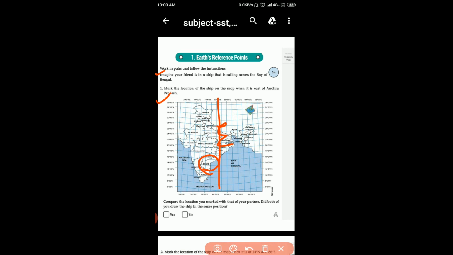So students, compare the location. Compare the location you marked with that of your partner. Did both of you draw the ship in the same position? Yes or no? The question is, mark the location of the ship on the map when it is east of Andhra Pradesh.